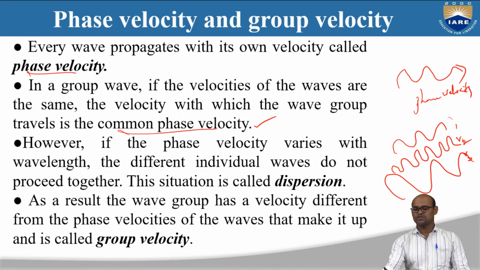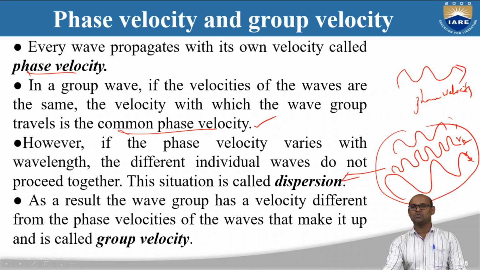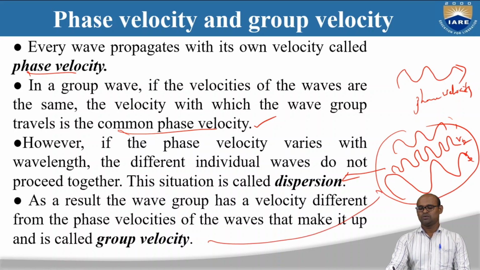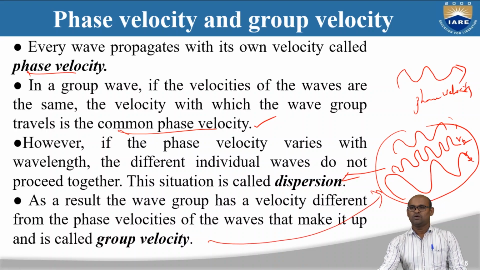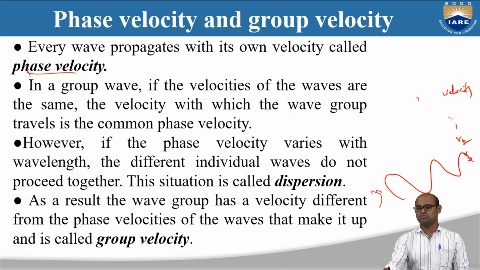This kind of situation is called dispersion, and the resultant wave is going to have a velocity called group velocity. When all the waves of the wave group have the same velocity, the wave group has a common phase velocity. When all the waves have different velocities, the resultant wave group has a group velocity.